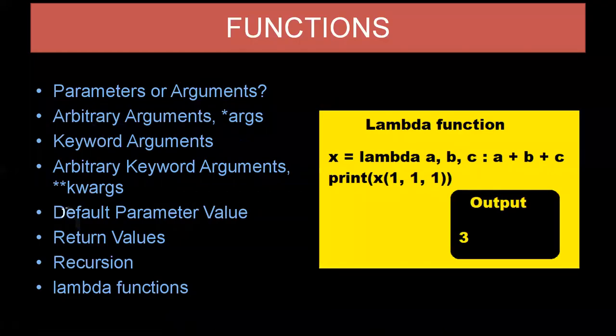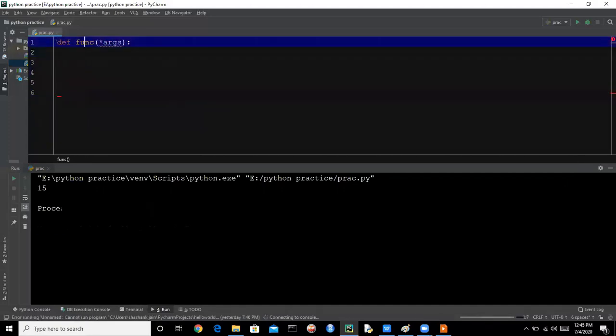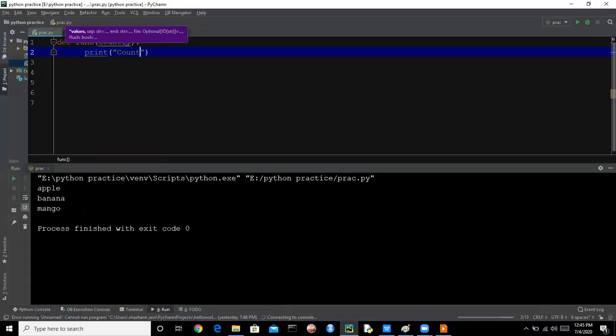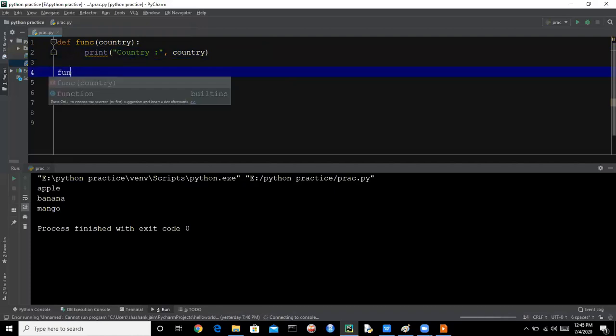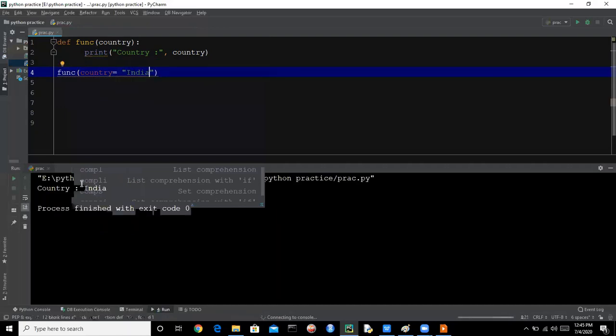Let's see the next. The second one is keyword arguments. So what is a keyword argument? If we are using an argument, like we are saying country, this is our parameter country, and we want to print country. So we are printing country. Now we are calling this function func, and we are saying country equal to India. So it will print country India.